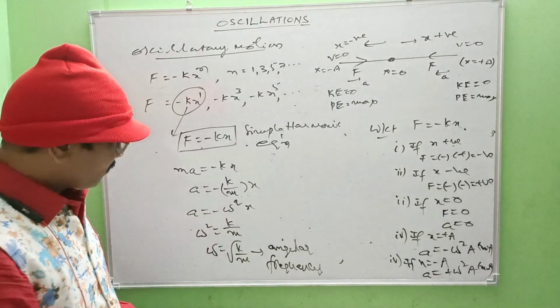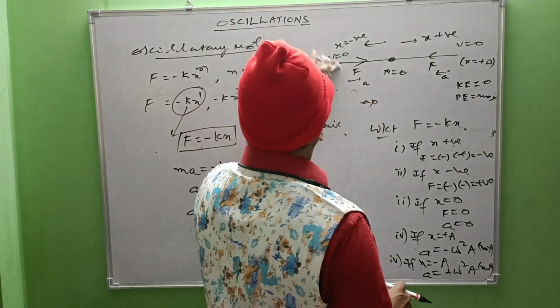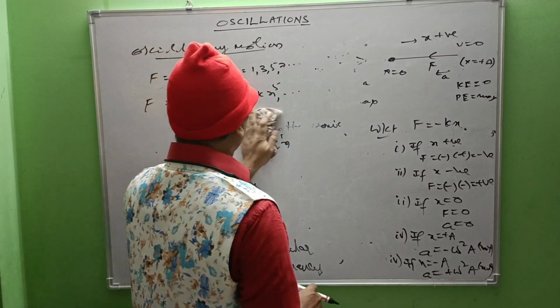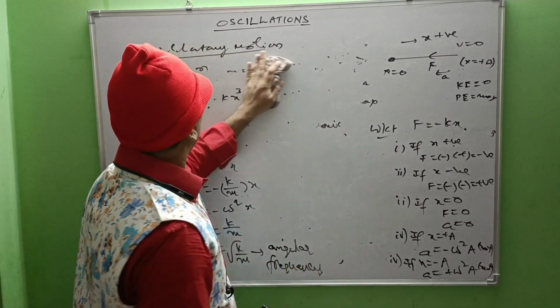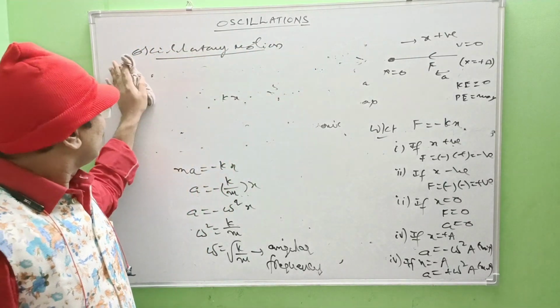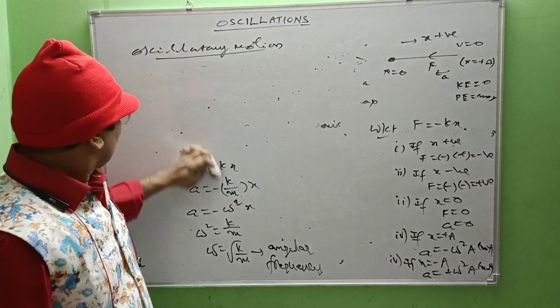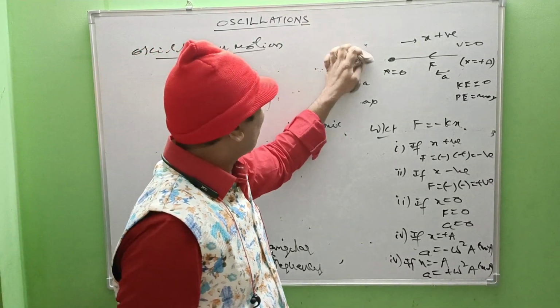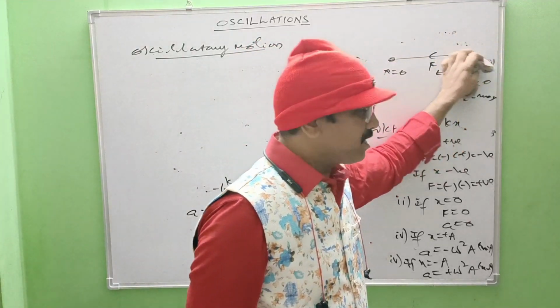Next one, harmonic function. What is meant by harmonic function? If any function repeats itself at regular intervals, similar to periodic motion, that periodic motion can be represented by one mathematical expression.